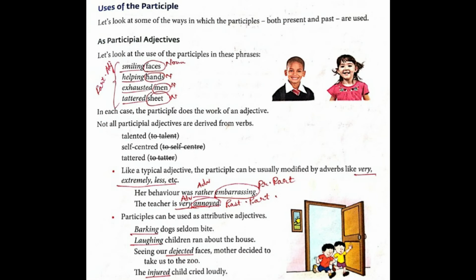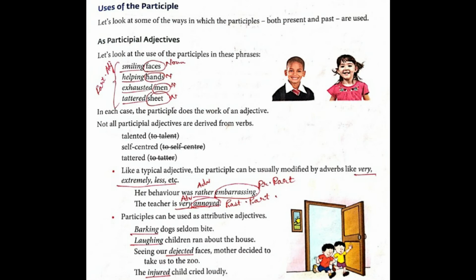Like a typical adjective, the participle can usually be modified by adverbs like very, extremely, less. So here, students, very, extremely, less, etc. are adverbs being used. Now I shall explain that by the following examples. I am on page number 111. Her behavior was rather embracing. How was her behavior? Embracing. How embracing? Rather embracing. So here rather is an adverb.